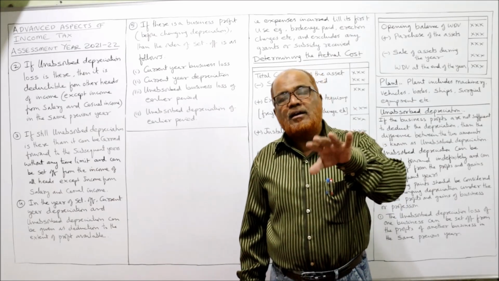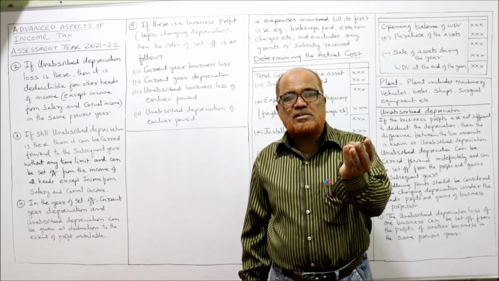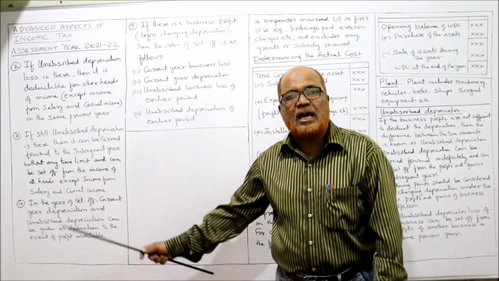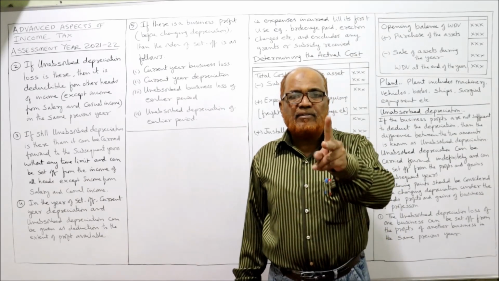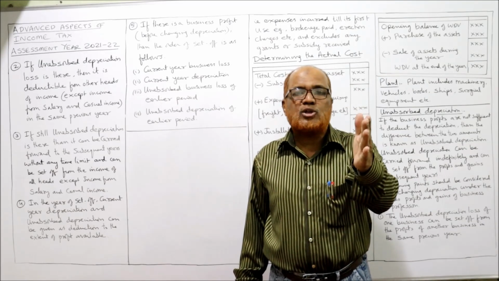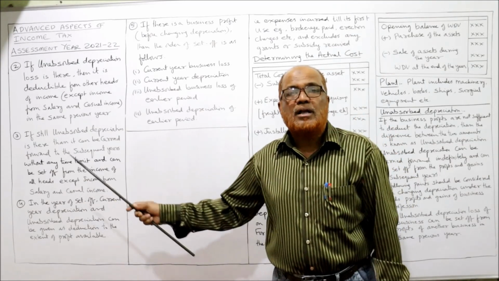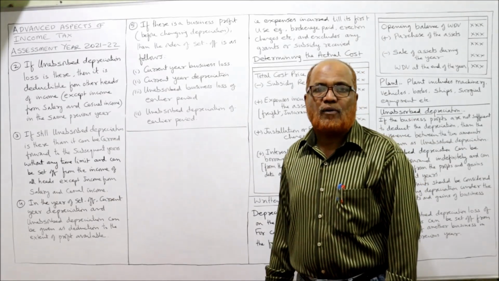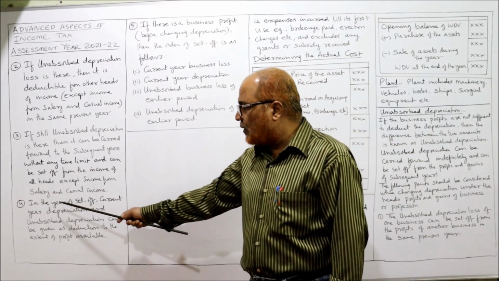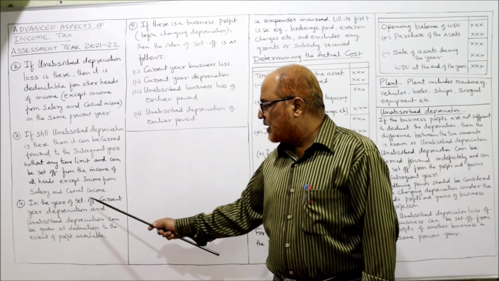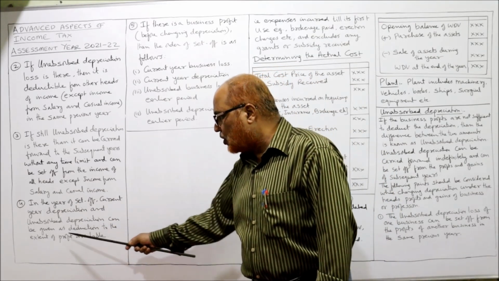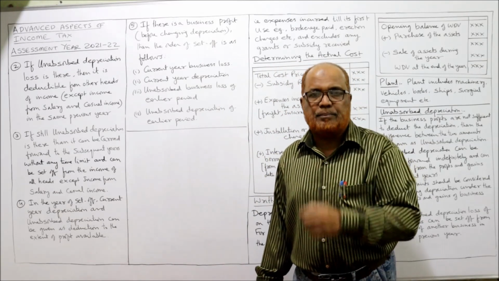And in the next year again, it can be set off from income from business or any other income except income from salary and casual income. Leaving these two, from any other income, the unabsorbed depreciation can be set off in the subsequent years. Now, in the year of set off, the current year depreciation and unabsorbed depreciation can be given as deduction to the extent of profit available.